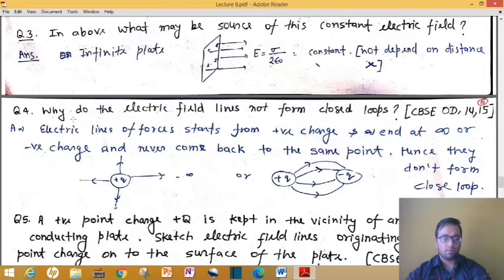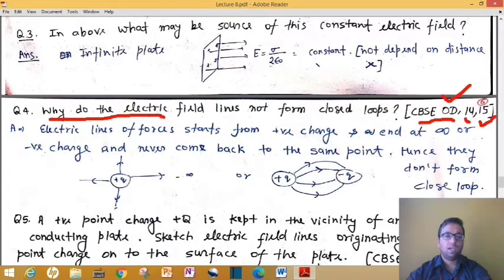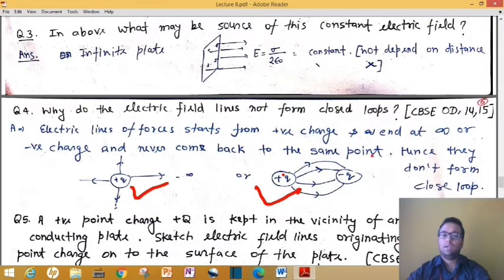In question number 4, this question has been asked many times, like this is from outside Delhi. Outside Delhi means the north region here, and this was asked in 2014 and 15. So the question was, why do electric field lines not form closed loops? Okay, so this is basically a property of electric field lines, that they originate from positive charge and terminate to